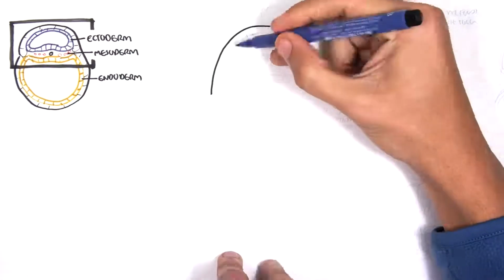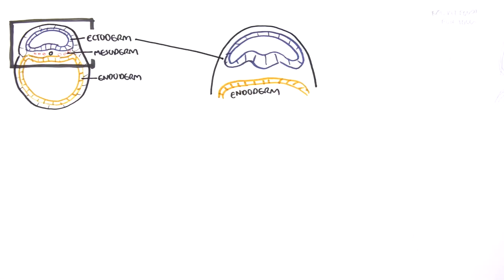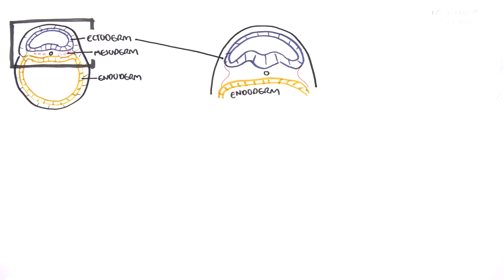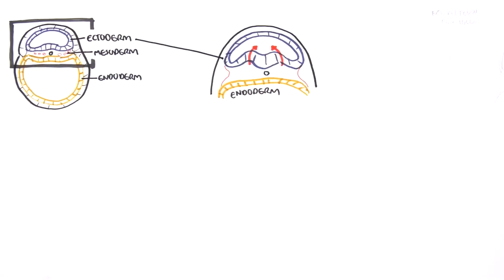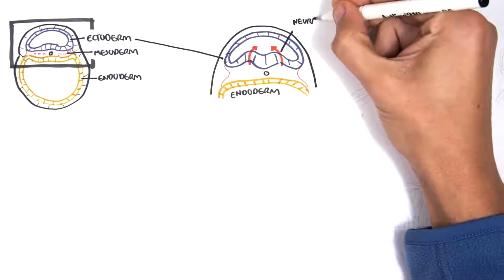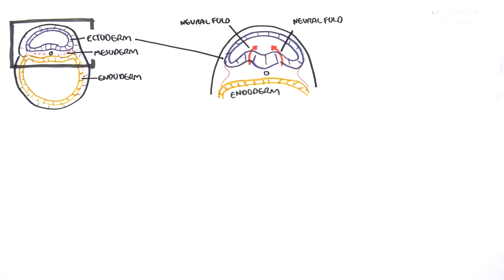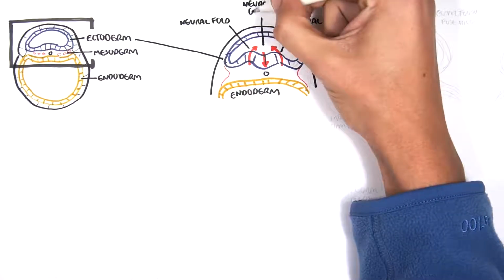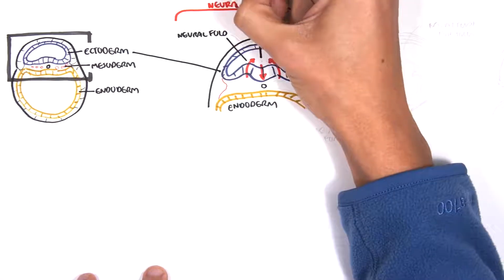Let's zoom into this area here. So here is your endoderm, your ectoderm in blue, and your mesoderm in red. By the end of the 3rd week, the lateral edges of the ectoderm here become more elevated and will form the neural fold. The depressed mid-region is called the neural groove. This whole layer now is actually called the neural plate of the ectoderm.